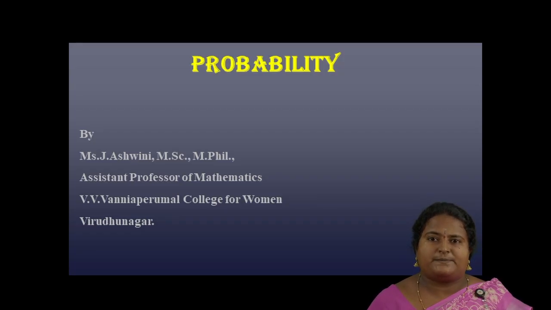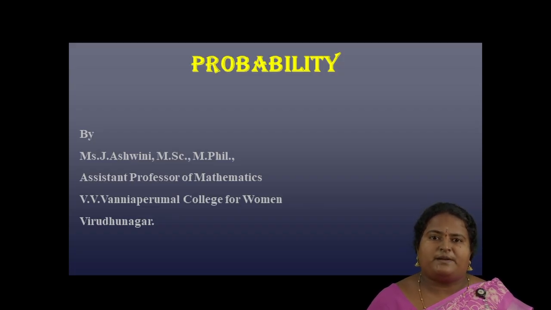In some experiments, the outcomes can be predicted before the performance of an experiment. For example, when finding the area of the circle, we can use the formula pi r square. For different values of radius r, we can get different areas of the circle.